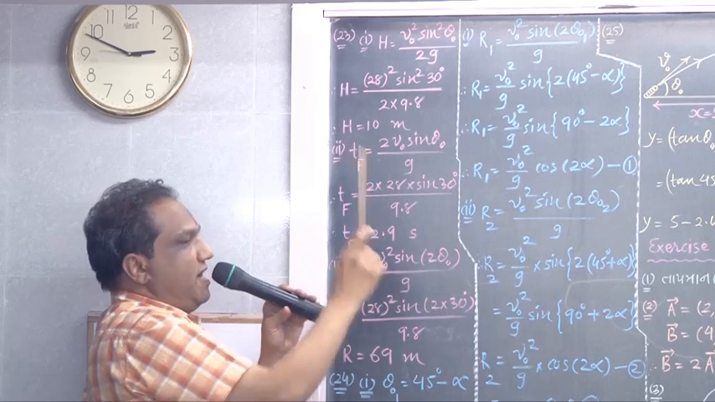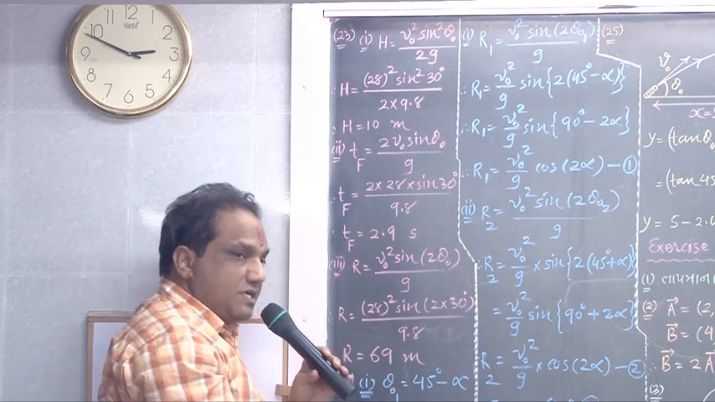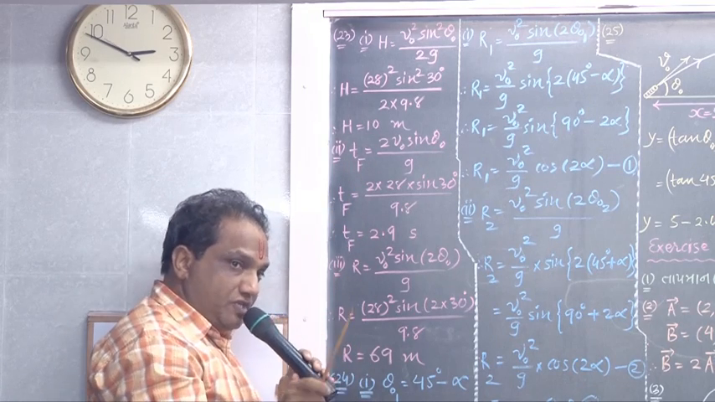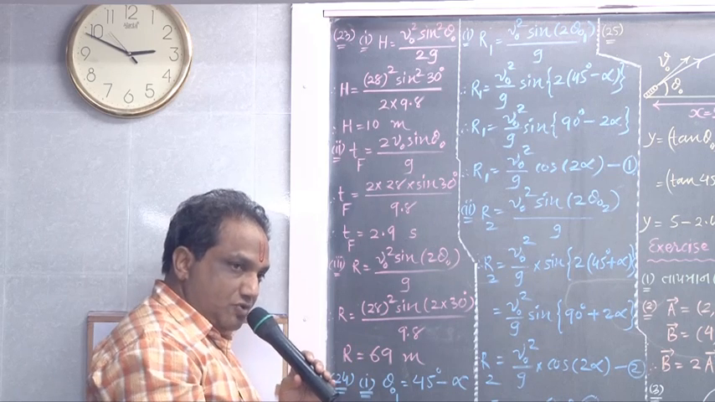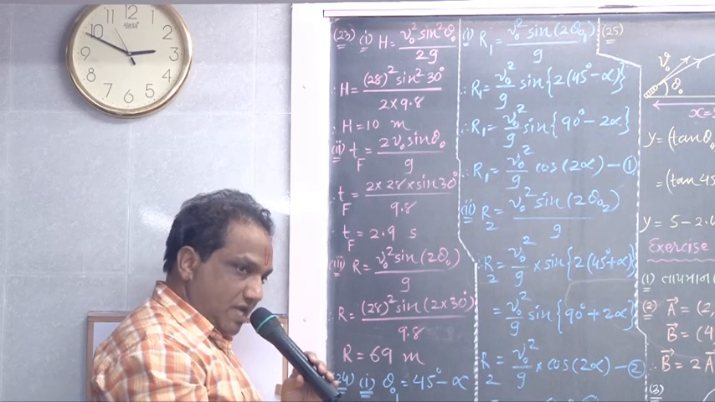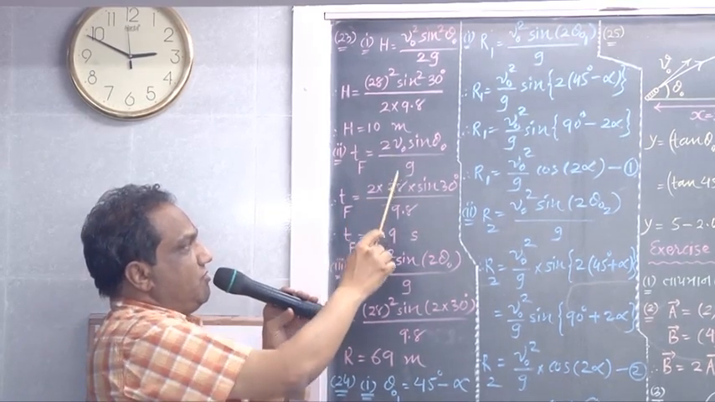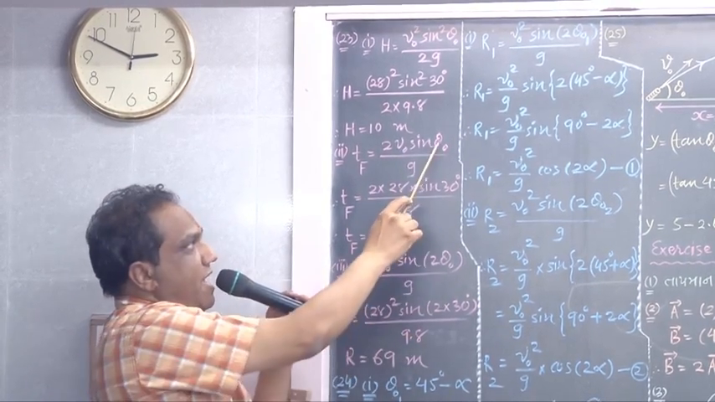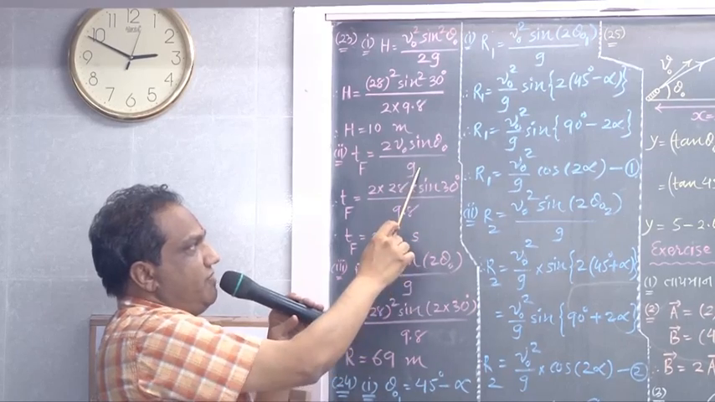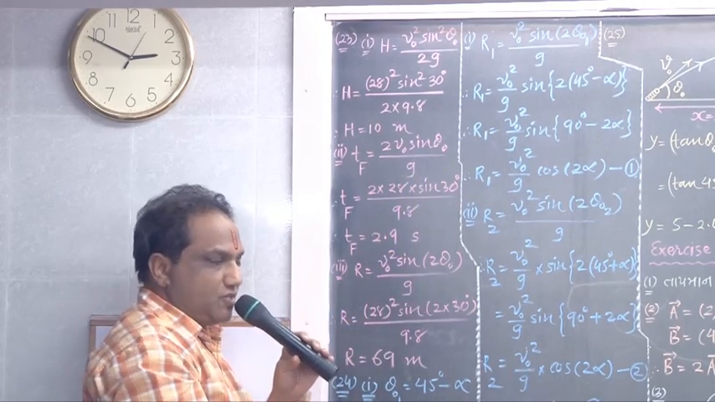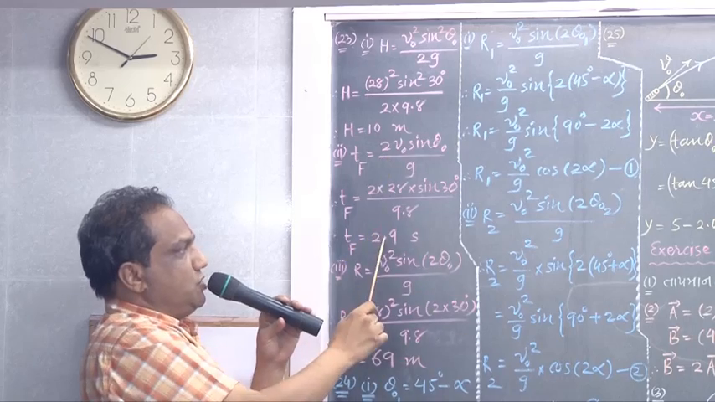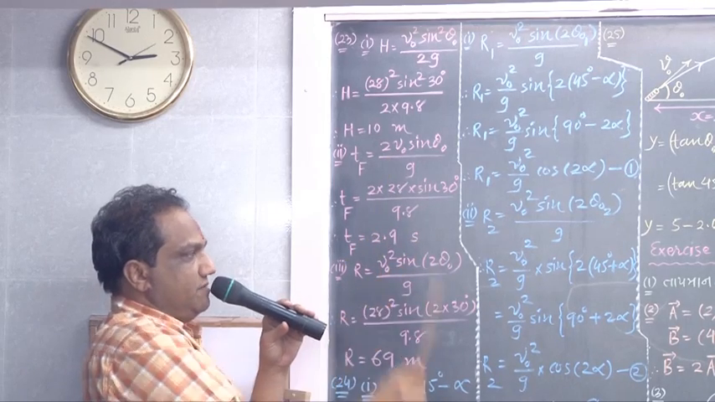What about time of flight? Its formula is 2 V0 sin theta 0 upon g. What is V0? Initial velocity 28 meter per second. Angle of projection is 30 degree. The g value is 9.8 meter per second square. Simplify, the answer is 2.9 second.